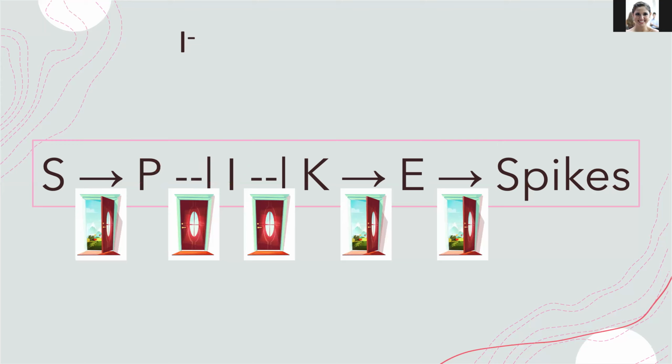This mutant cell doesn't produce I. Again, anything before that won't matter. So we don't have I, so we can't block K. This stimulates E, and consequently, spikes are produced.